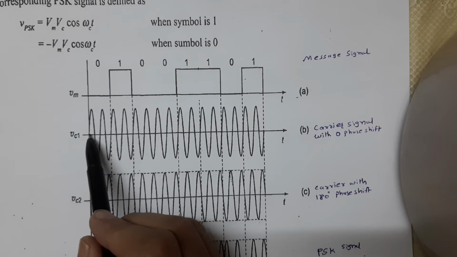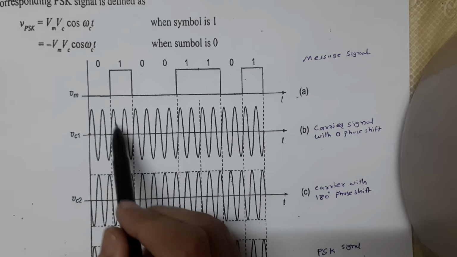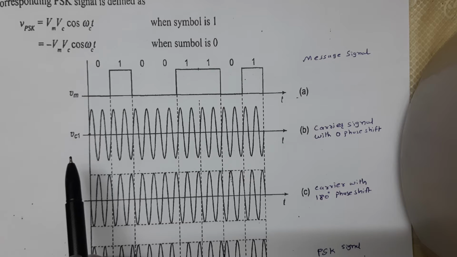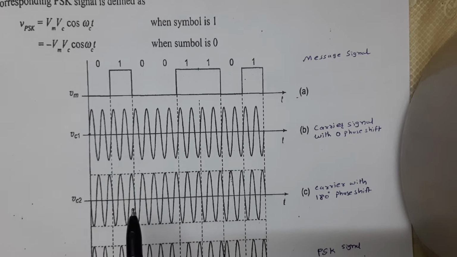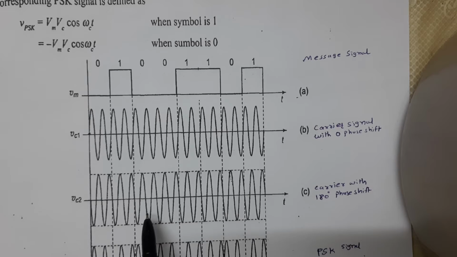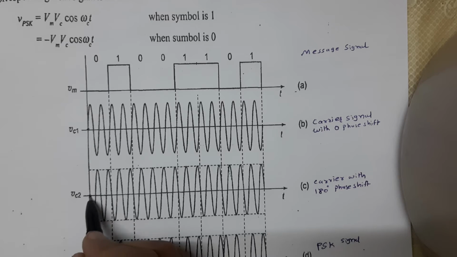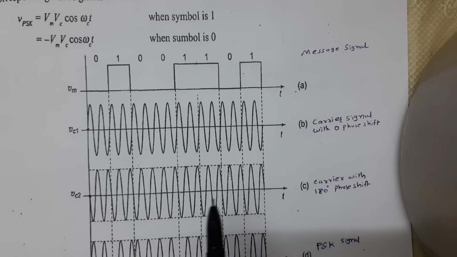That means it is starting from this 0, then this type of waveform, which is known as carrier 1, VC1. The second signal is our carrier signal with a 180-degree phase shift. So it is starting from the lower side to the upper side, like this. This is our carrier signal.